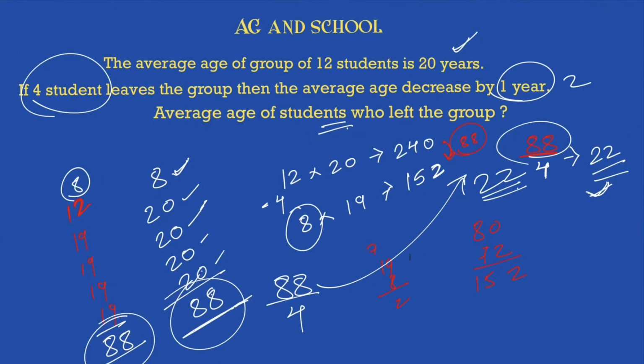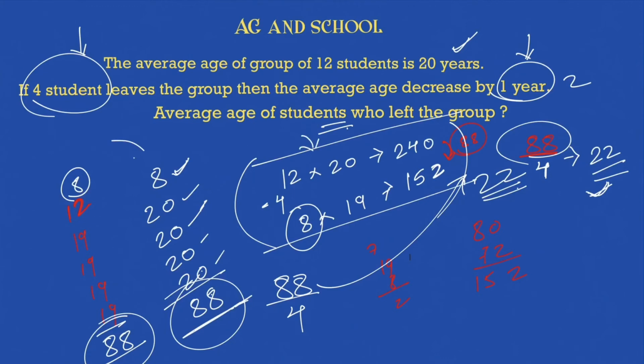Let them play with 2, 3 or 4 students, or let them play with the number of years. The average decreases by 1 year, 2 years or 3 years. You know all the methods to solve such kind of problem. You know how to solve it by calculation, and you know how to solve it orally or visually just by writing a few numbers.